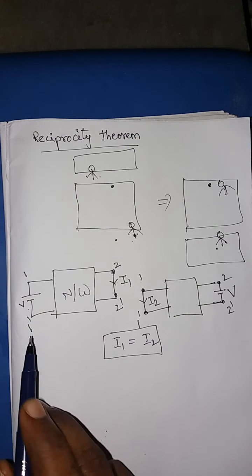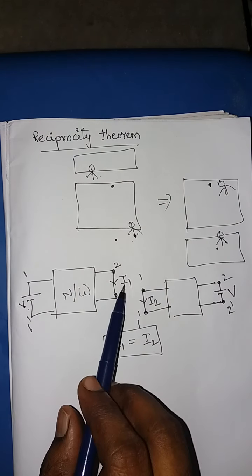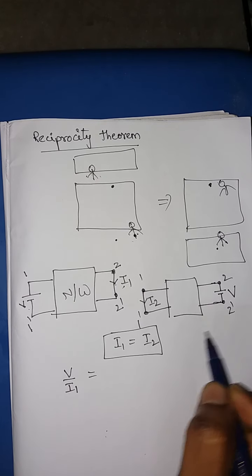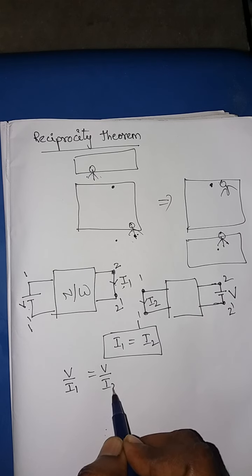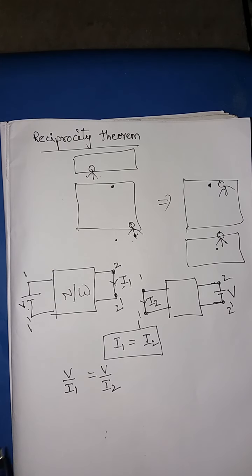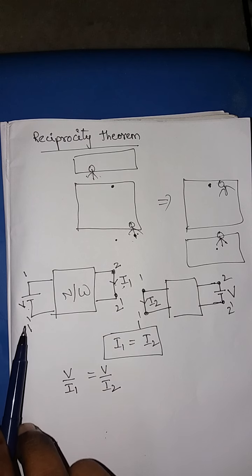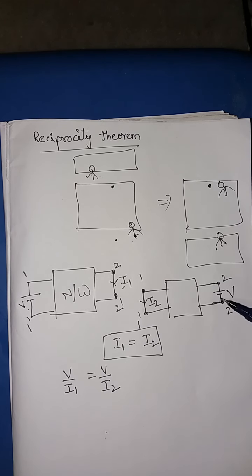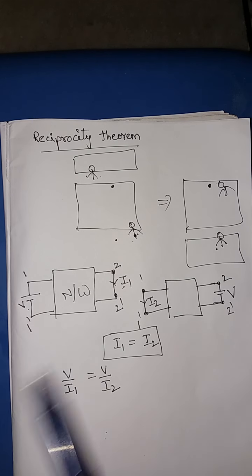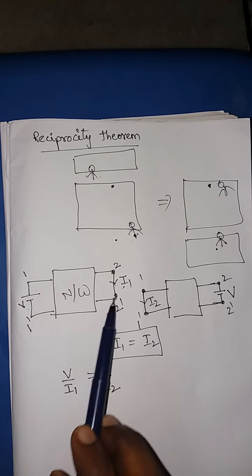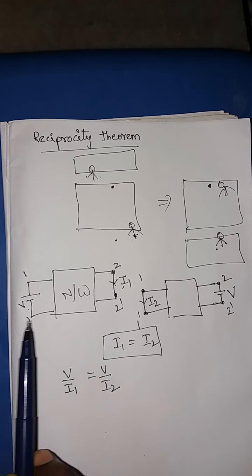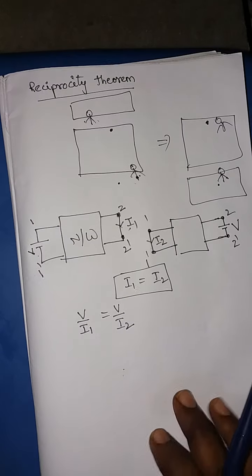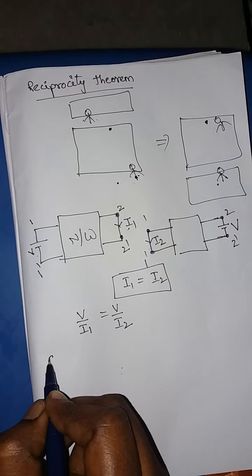Or you can also say the ratio of voltage to current, that is V by I1, is equal to V by I2. Or in the sense, the transfer impedance from source to load is equal to the transfer impedance from load to source. These two are equal. So how do you state the reciprocity theorem?